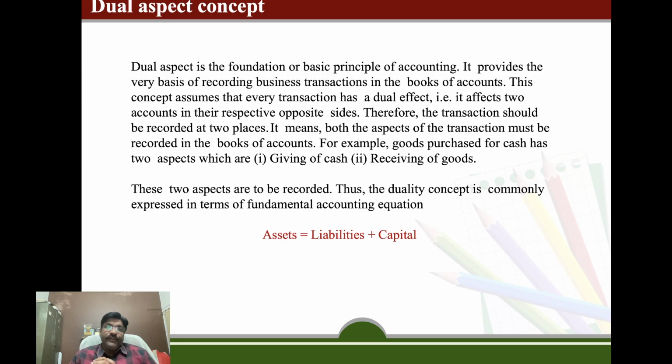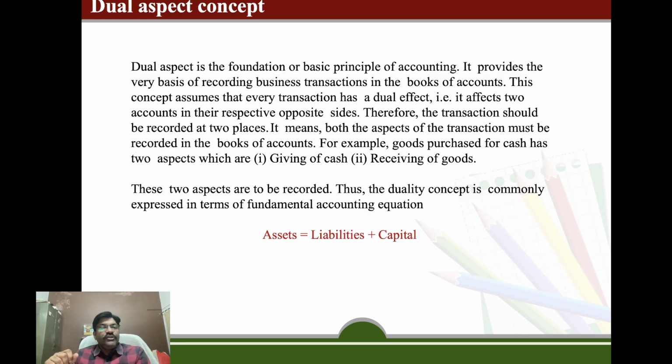Dual aspect of accounting, or dual concept of accounting. When we are talking about the dual aspect, dual means two. Every business transaction has two impacts, or we can say has two sides, like a coin has two sides, one is head and another is tail. So every business transaction also has two aspects. The dual aspect is the foundation or the principle of accounting. It provides the very basis of recording business transactions in the books of accounting.